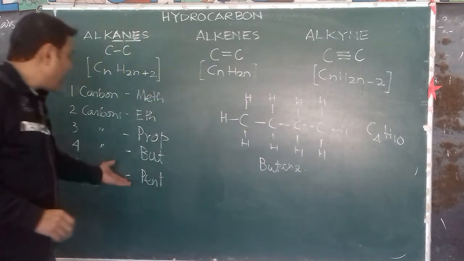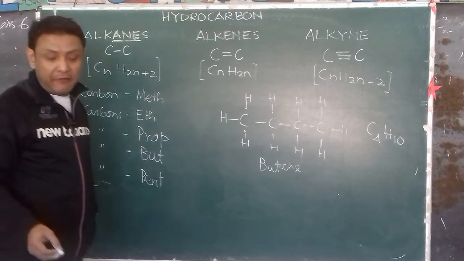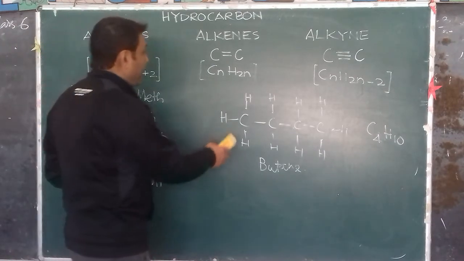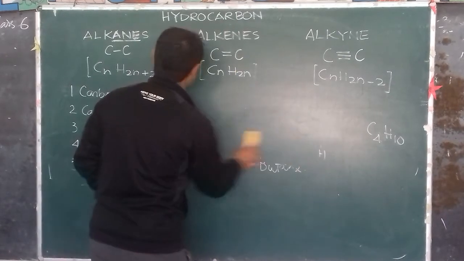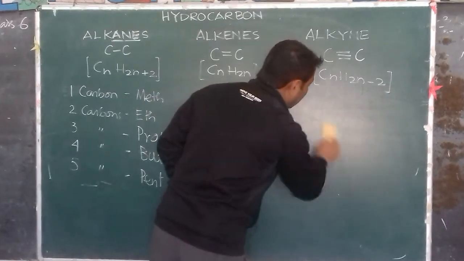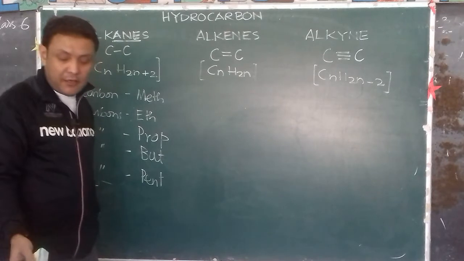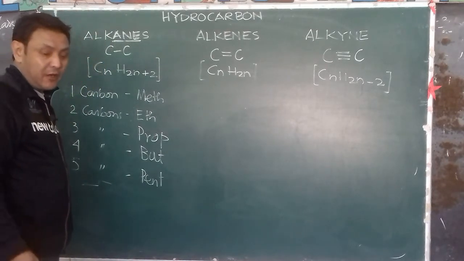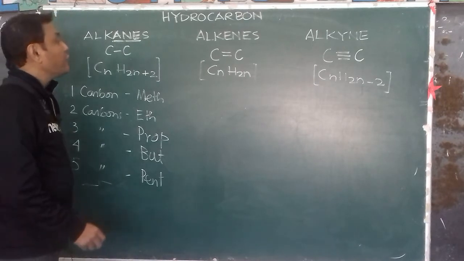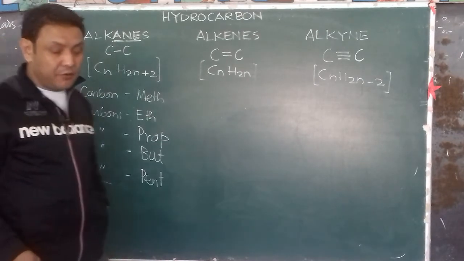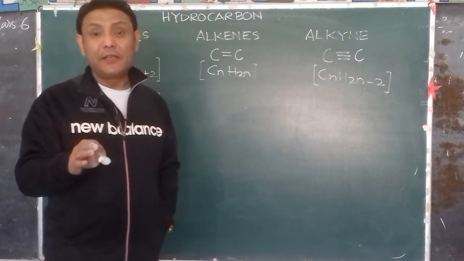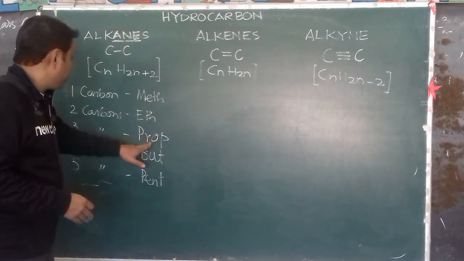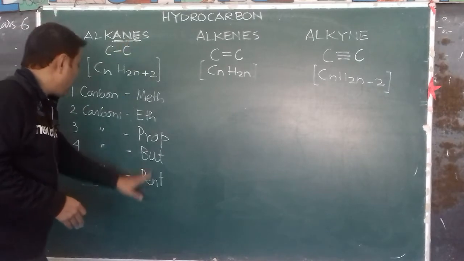And so on, we can carry on with pentane having 5 carbon atoms. So that was alkanes for you: methane, ethane, propane, and you can do your butane, and then you can try the pentane yourself. That's not a problem. Now we come to alkenes. And by the way, alkanes, that was methane, ethane, propane, butane, pentane.